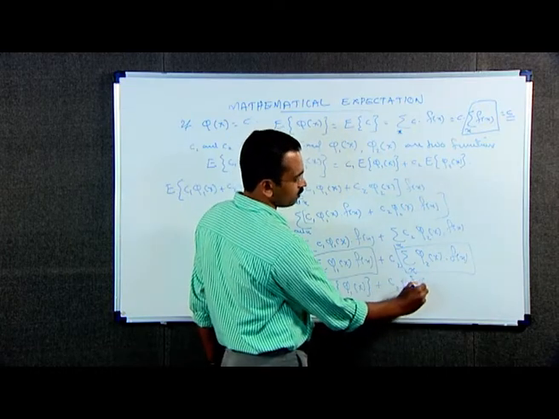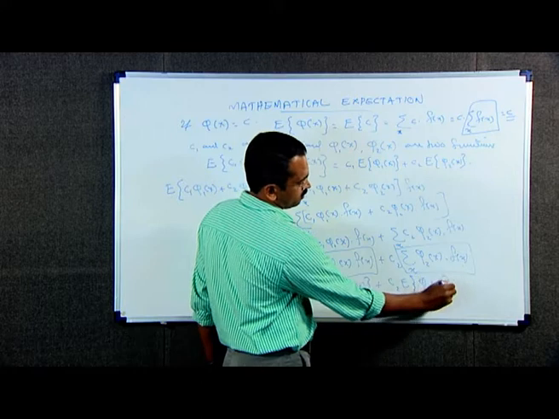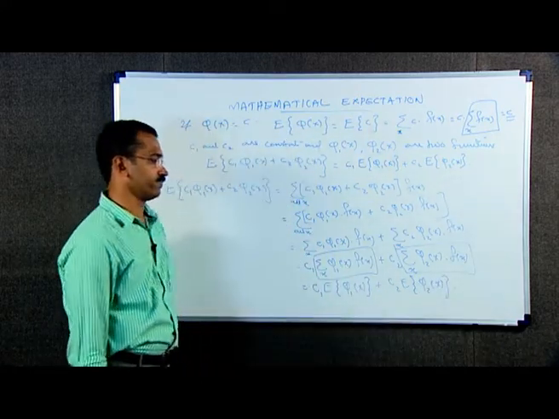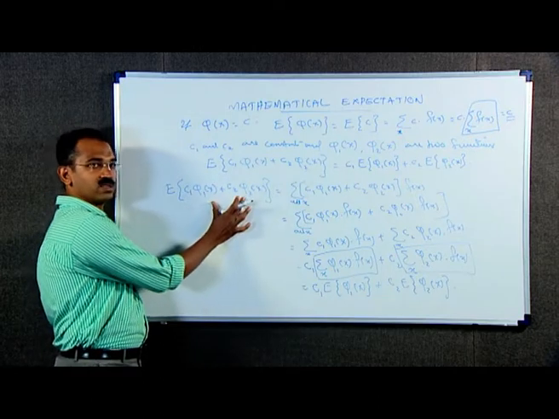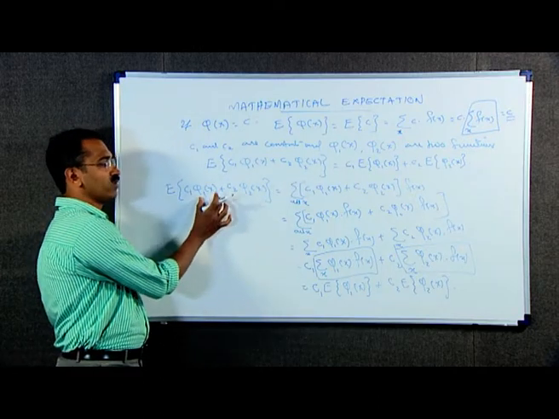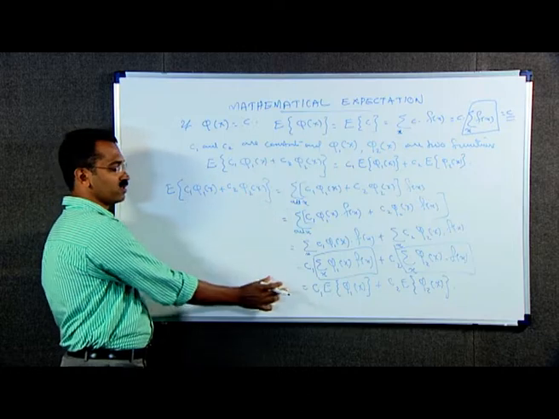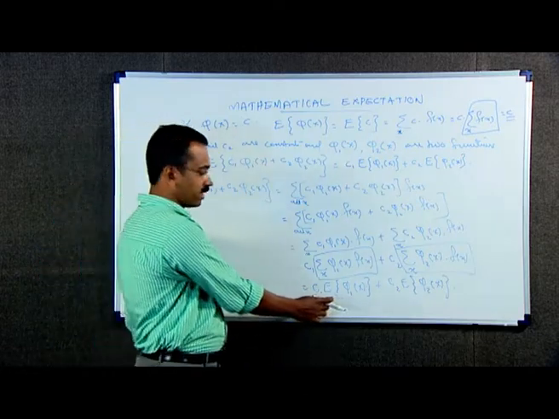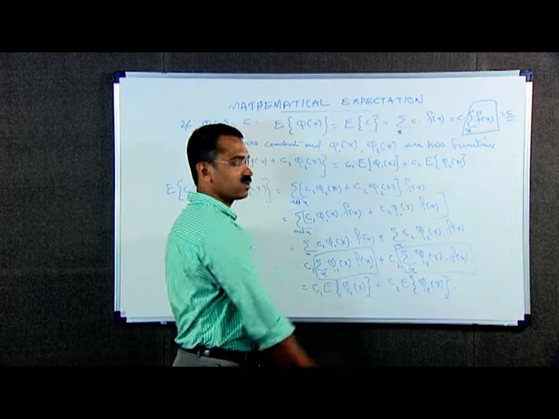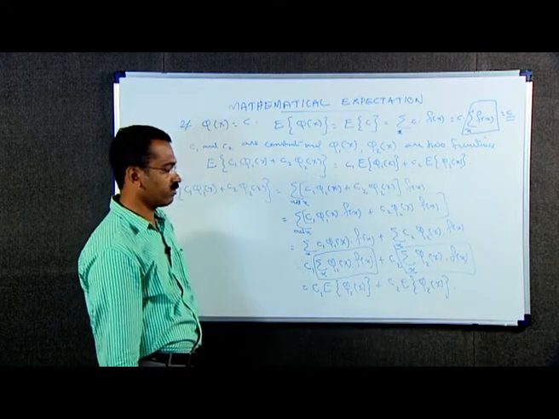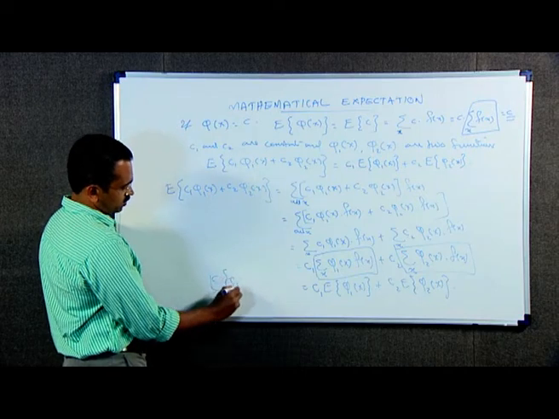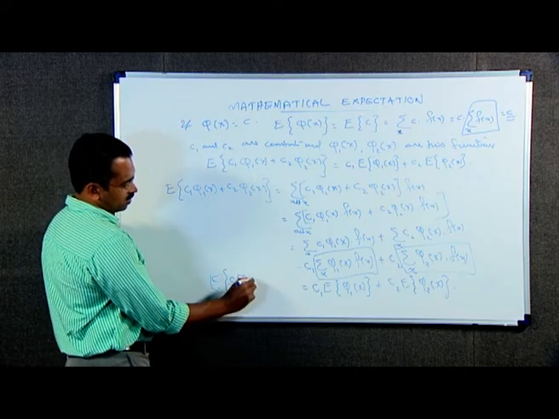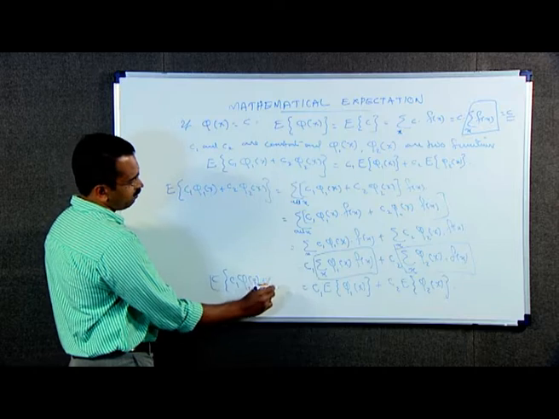That is, expectation of a combination C1 phi 1 of x plus C2 phi 2 of x is equal to C1 into expectation of phi 1 of x plus C2 into expectation of phi 2 of x. This property is known as the linearity property of expectation.